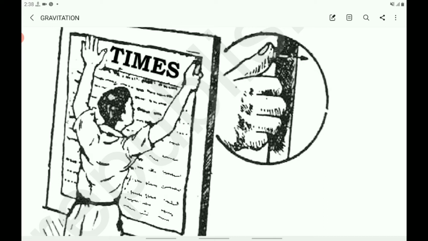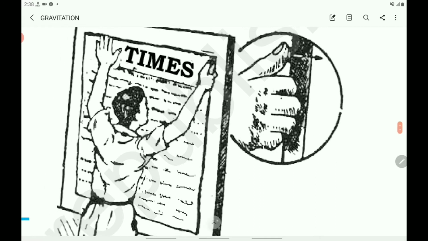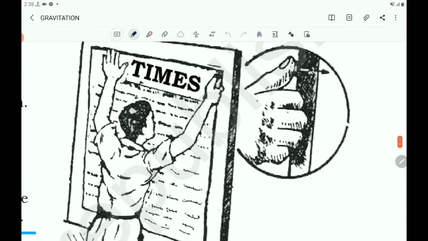Now consider one situation. If you want to fix a poster on a bulletin board, you will have to press drawing pins with your thumb.